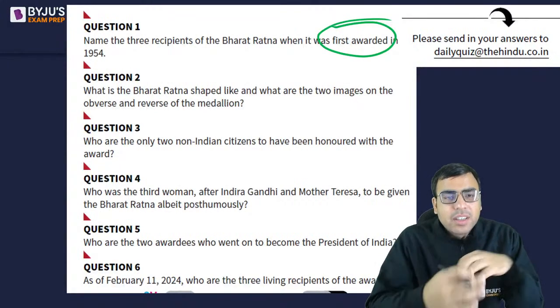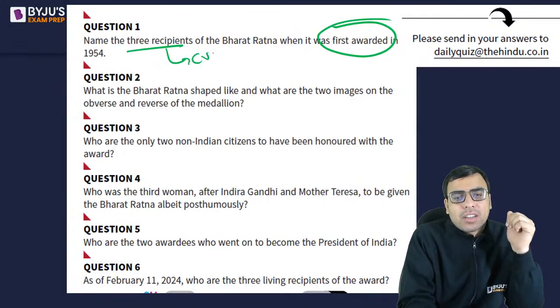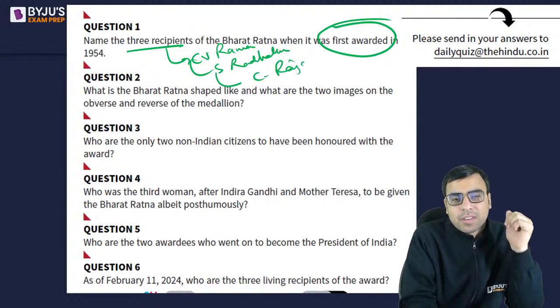Can anyone tell me the first 3 recipients? Dr. C.V. Raman, S. Radhakrishnan, and C. Rajagopalachari. This you should be knowing it, है ना.